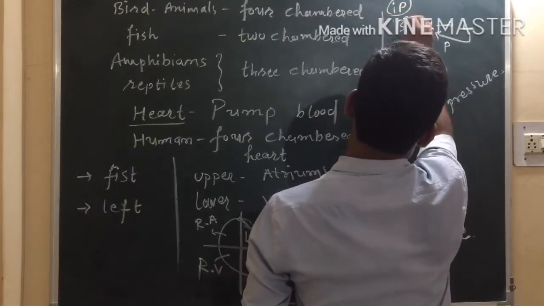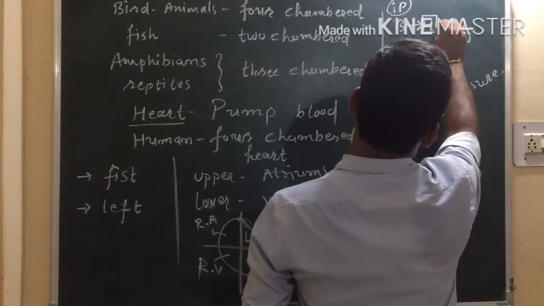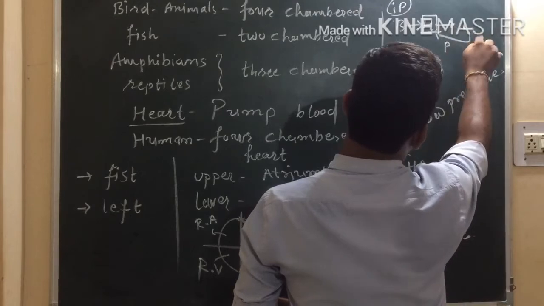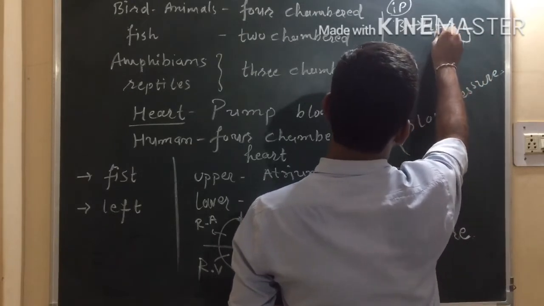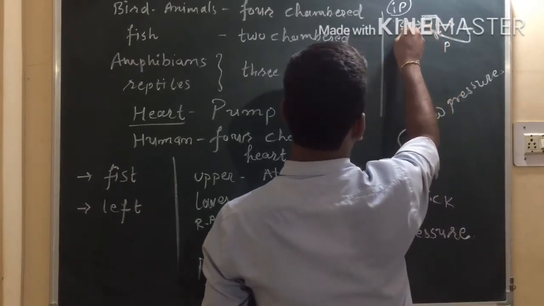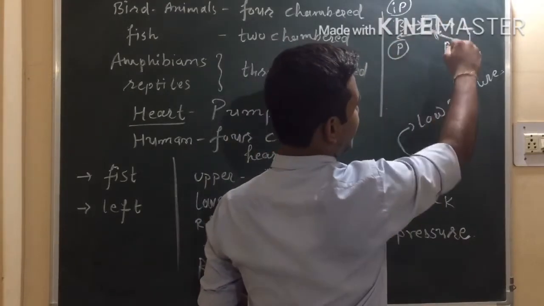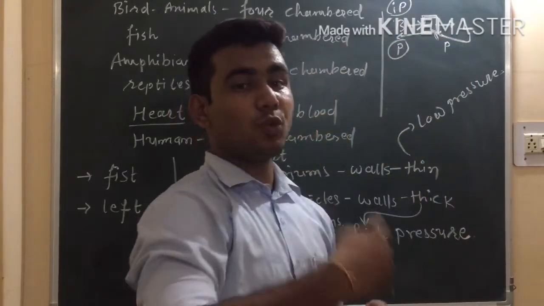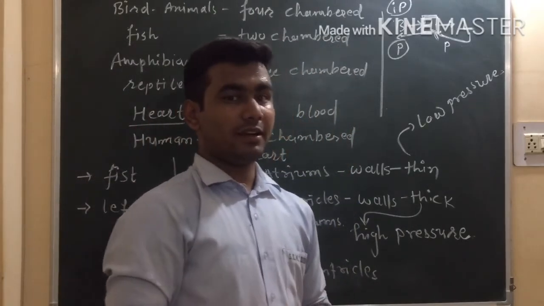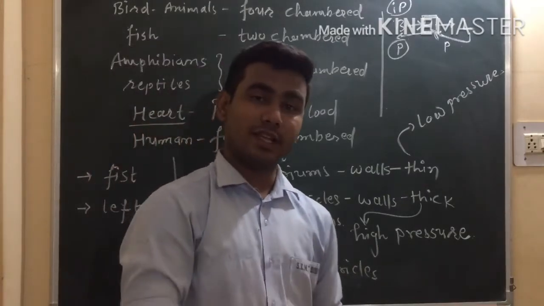The impure blood from the body will go to the heart. So this is the first time in the heart. From the heart it is sent to the lungs to get purified. From the lungs, after purifying, blood is sent to the heart. So again it comes to the heart, and then the blood which is pure is sent to different body parts. So during this circulation, blood comes twice into the heart. So the blood circulation in human beings is also known as double circulation.